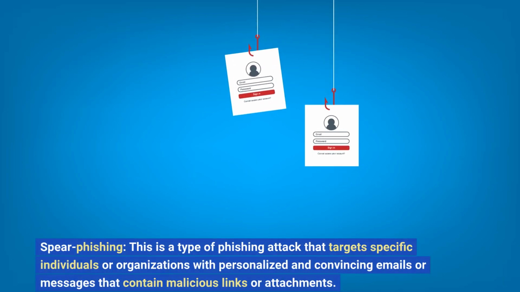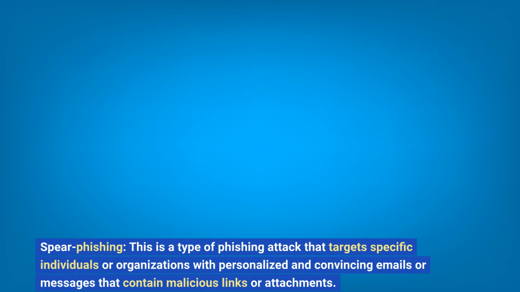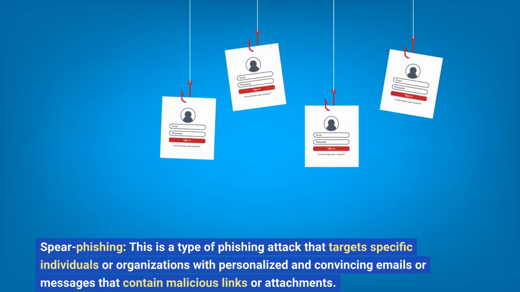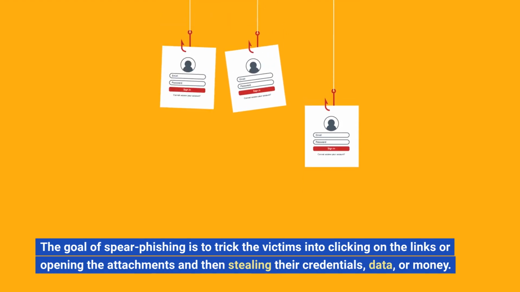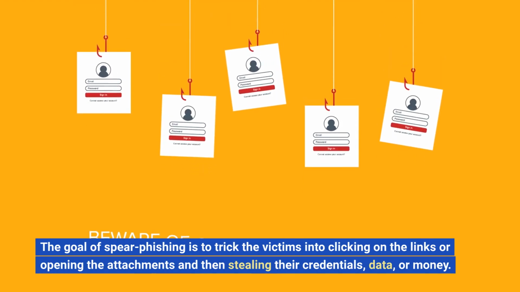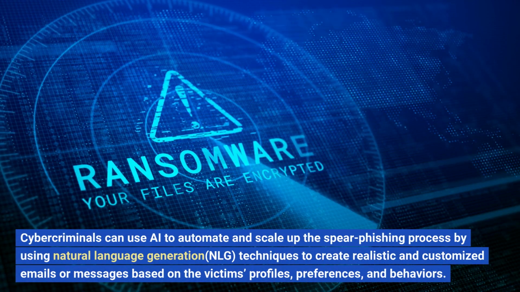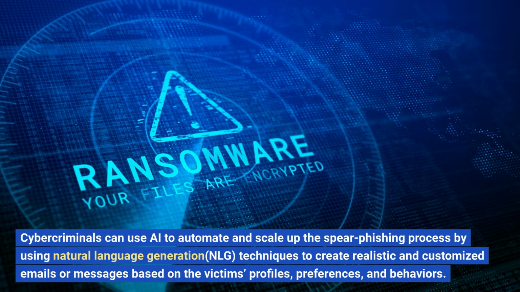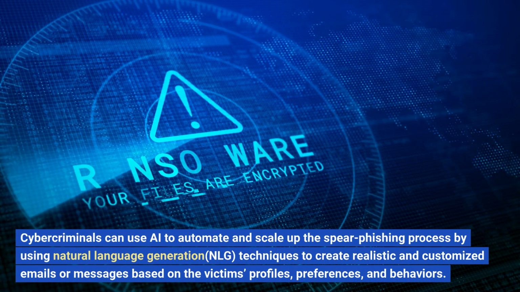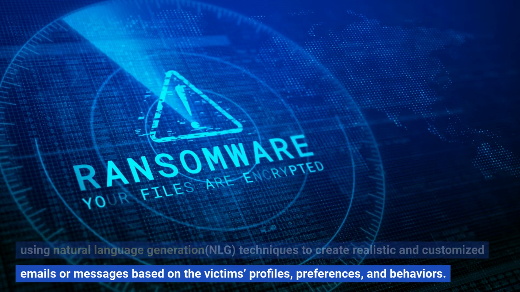Spear phishing. This is a type of phishing attack that targets specific individuals or organizations with personalized and convincing emails or messages that contain malicious links or attachments. The goal of spear phishing is to trick the victims into clicking on the links or opening the attachments and then stealing their credentials, data, or money. Cybercriminals can use AI to automate and scale up the spear phishing process by using natural language generation (NLG) techniques to create realistic and customized emails or messages based on the victim's profiles, preferences, and behaviors.